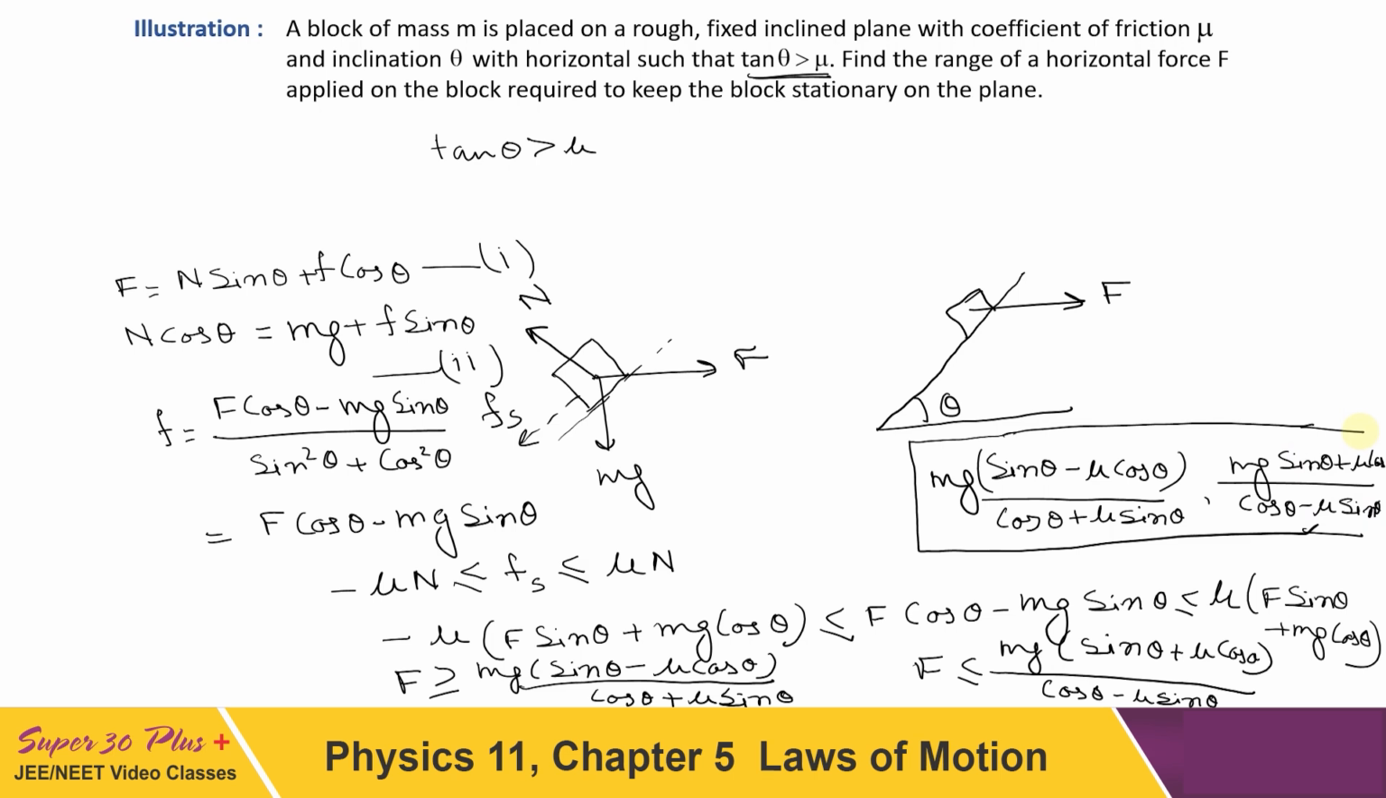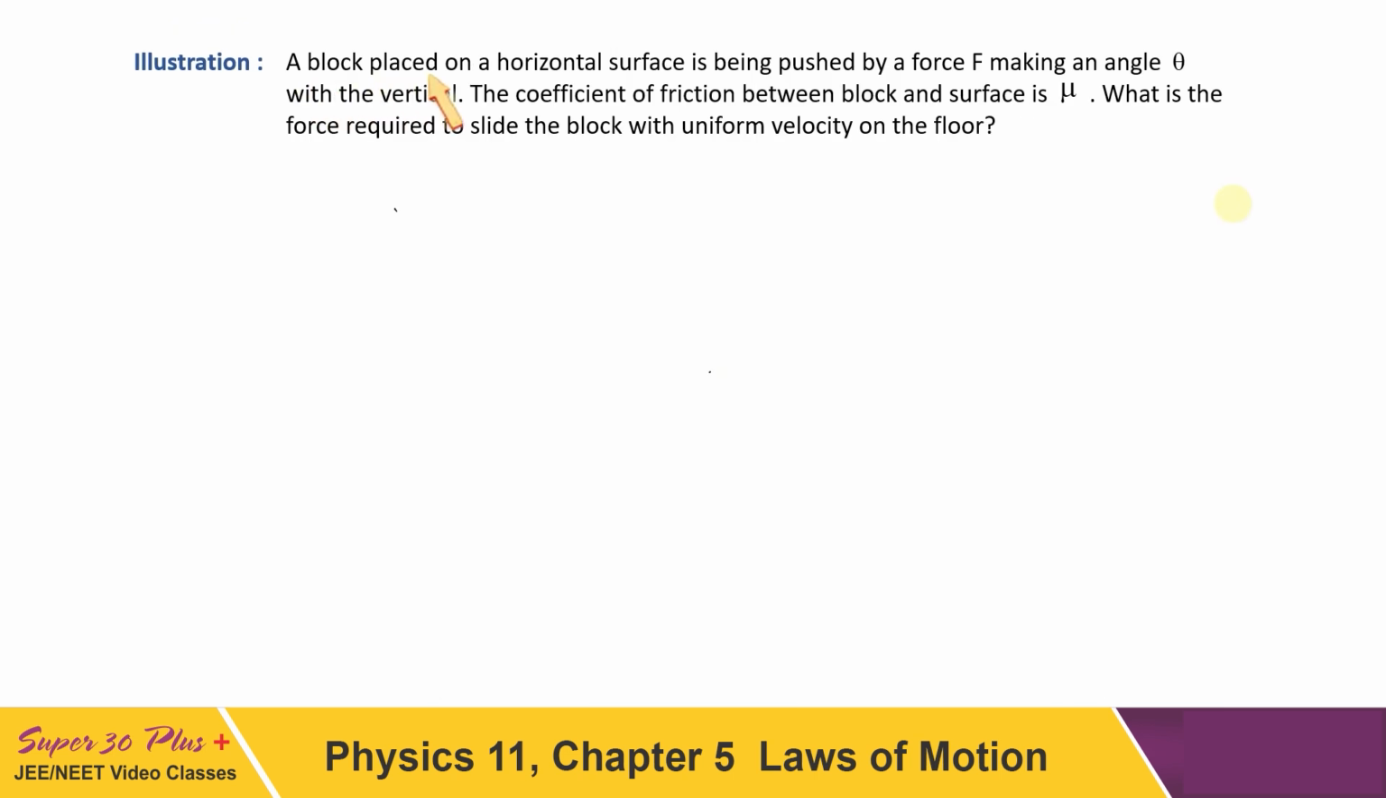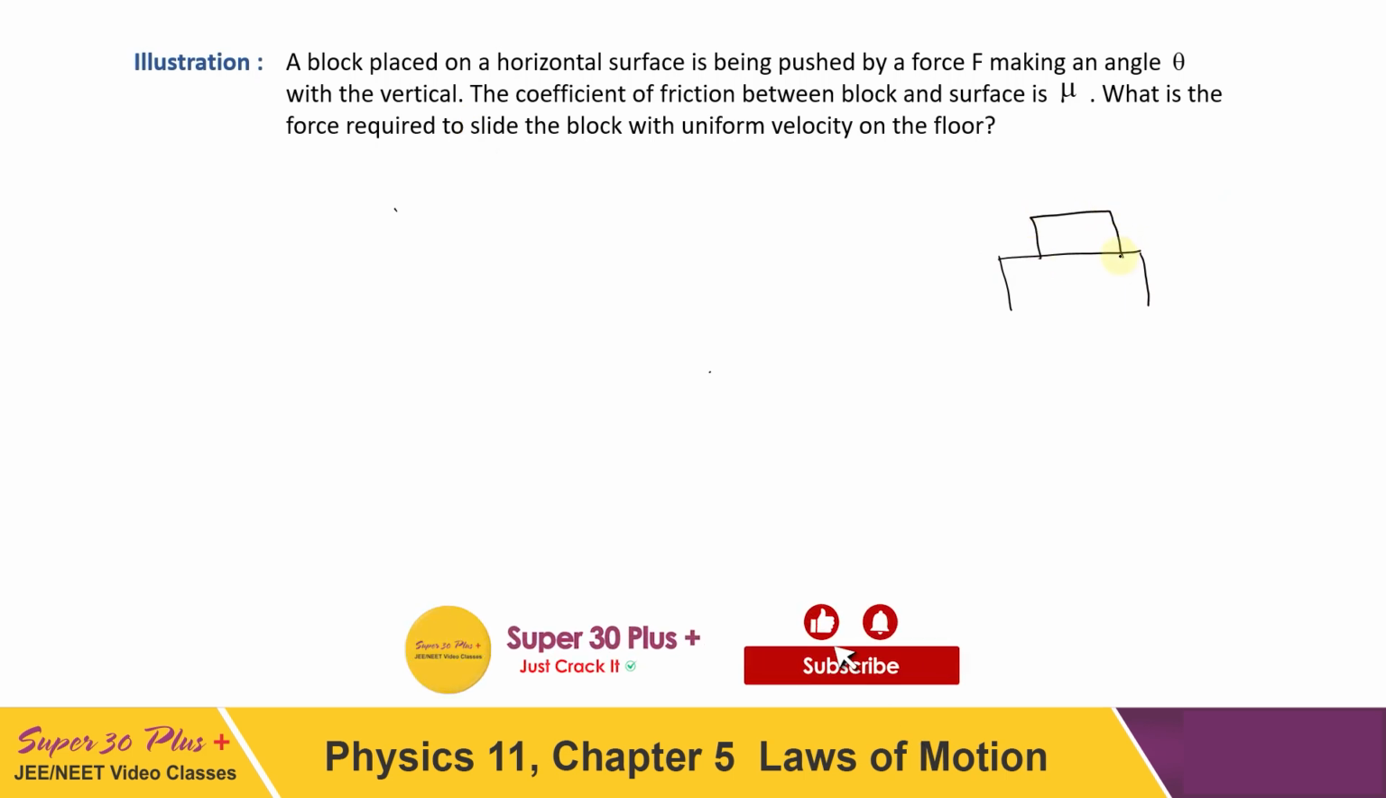With this, now we are in a position to solve some basic problems that include friction as well. A block placed on a horizontal surface is being pushed by a force F, making an angle theta with the vertical. Let us first draw the situation. This is the horizontal surface on which a block of mass m is placed, and it is a pushing force, so it has to be like this, which is making angle theta with the vertical.